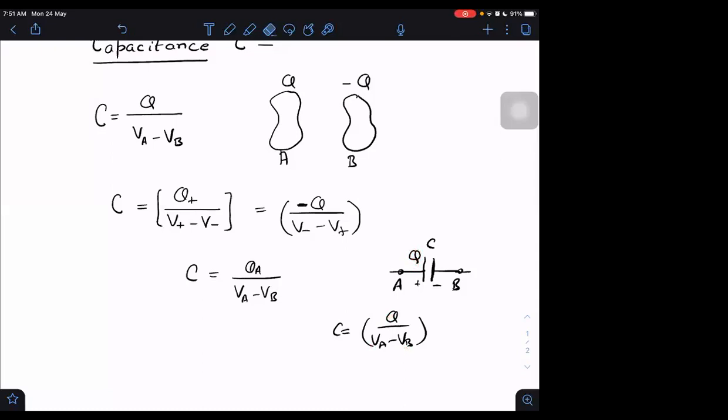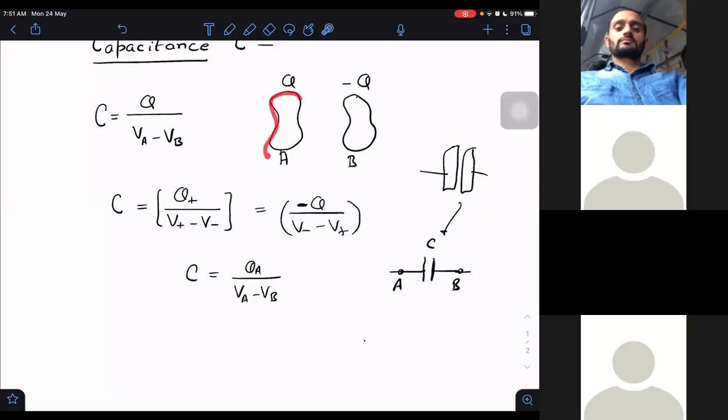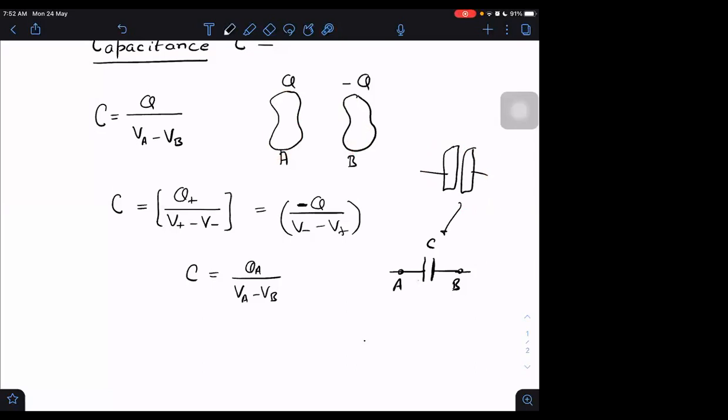If I assume the charge Q to be on the other plate, these are two plates of the capacitor. Capacitors always have two conductors, like I am showing here. We can call them two plates, because these conductors can sometimes be just two parallel plates. In fact, the symbol of the capacitor comes from parallel plate capacitors. But there could be capacitors which do not have parallel plates, which have some other shape of conductors. That is also possible.